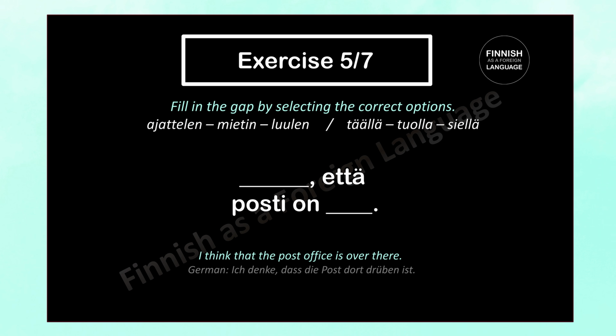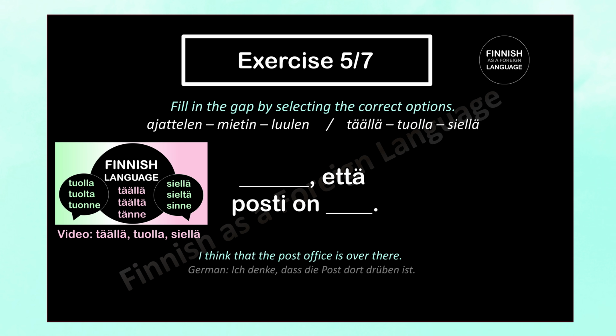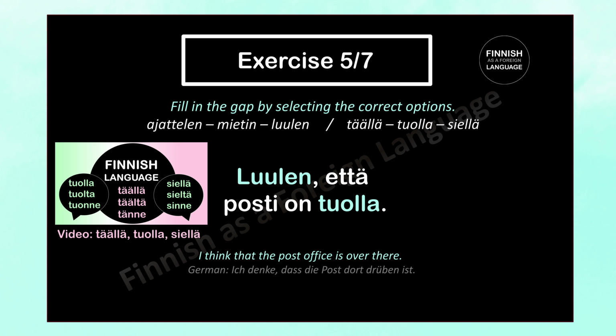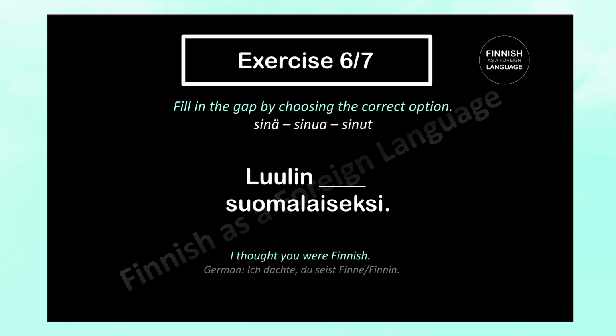Next one, I think that the post office is over there. Posti on. What do we need here? Excellent. The answer is luulen, että posti on tuolla. I think that the post office is over there. Next one. Fill in the gap by selecting the correct option.